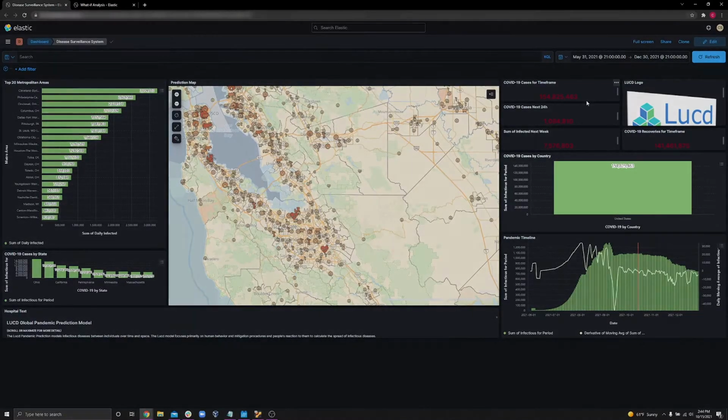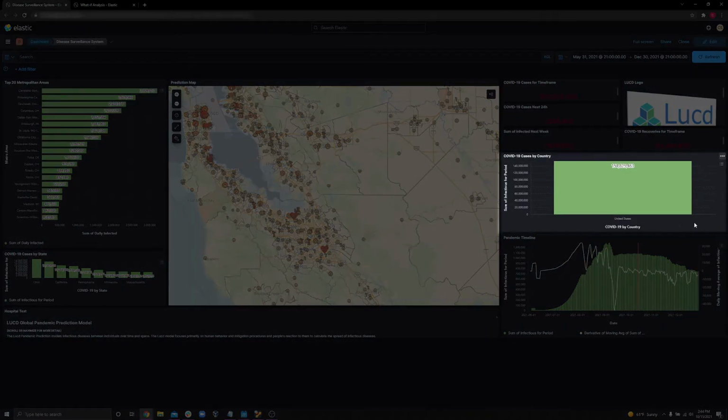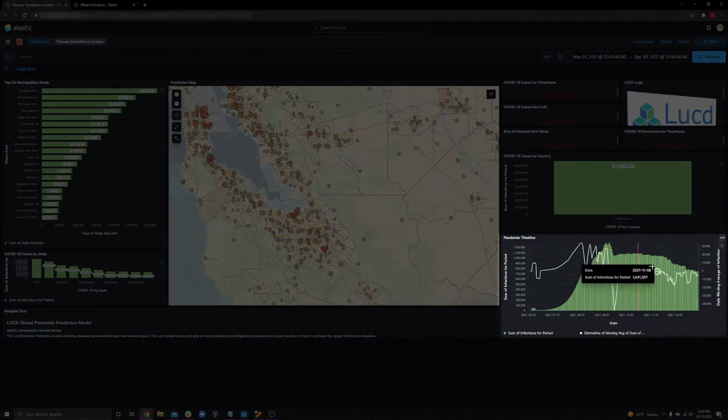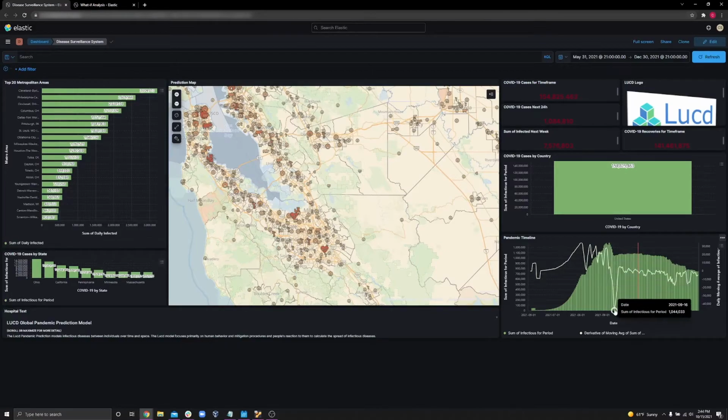Continuing down, we have cases by country. This specific view is only focused on the United States. However, we have successfully predicted COVID numbers in many other countries, such as India, Russia, Australia, New Zealand, and the entirety of the EU. And finally, we have a visual here of the daily moving sum of infectious for the defined period. This line here is the derivative of the moving average, and it more clearly lets us see the changes and how dramatic they are day over day, which is a little bit difficult to view in the bar graph itself.